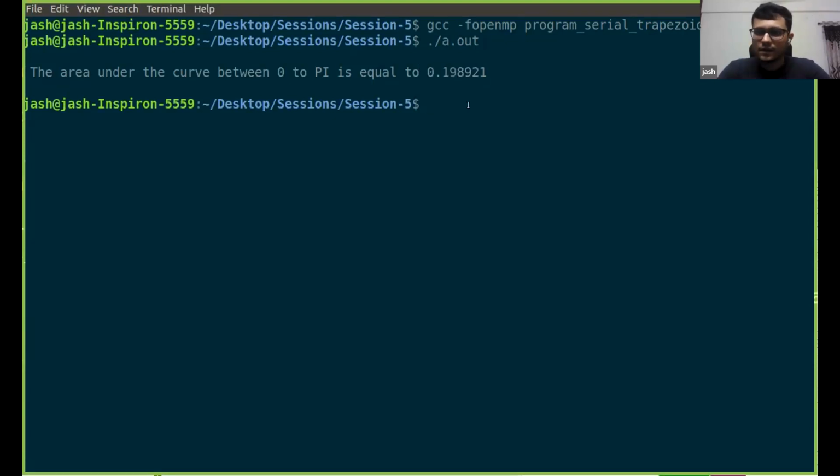Now let us see the parallel version as well. The output for the parallel code should match the serial one. By the way, the serial code can compile even if we don't specify -fopenmp, and it will give the same output. But for the parallel code, we need to specify -fopenmp.